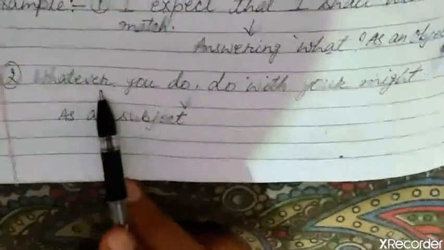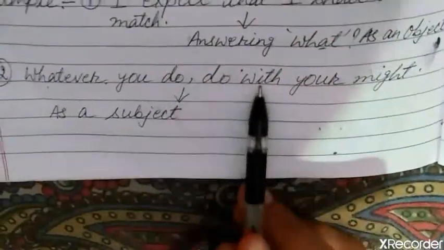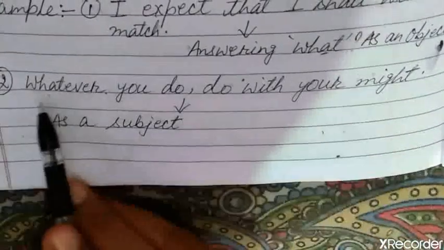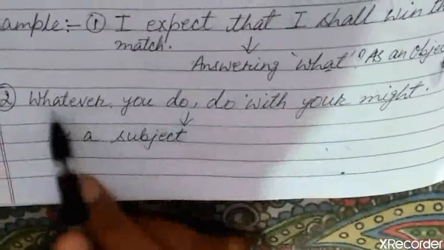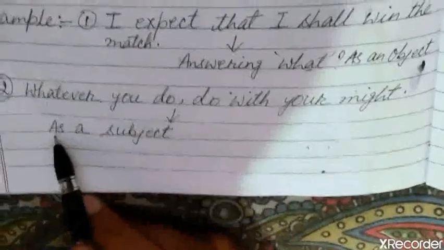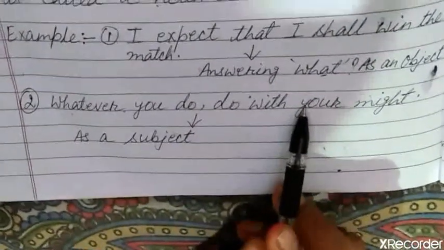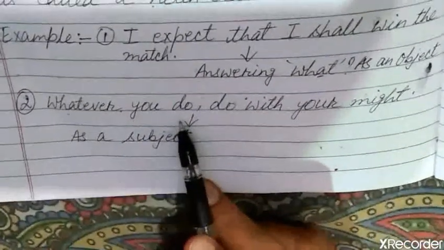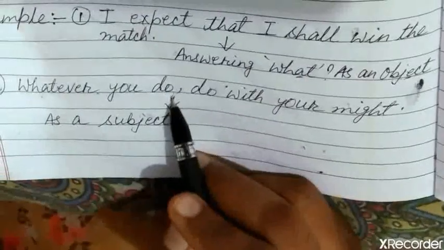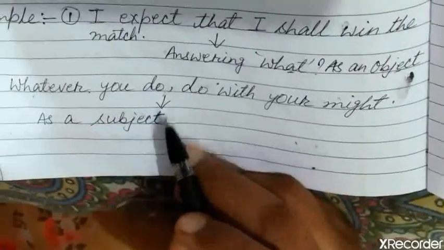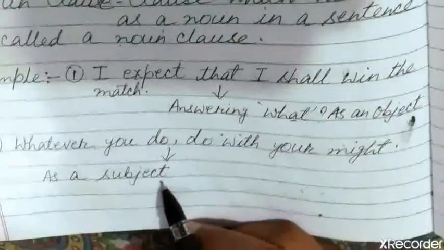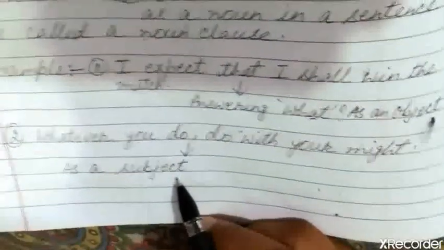Second one is, whatever you do, do with your might. Whatever you do is a clause which works as a subject in this sentence. So it is also a noun clause. Okay children, hope you understood subordinate clause and its three types. Now we will take some examples from your practice book.